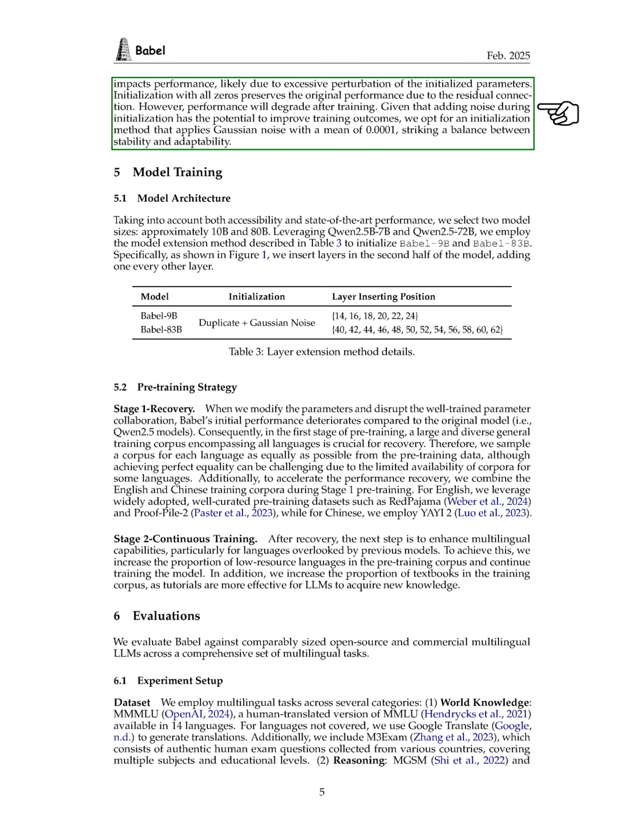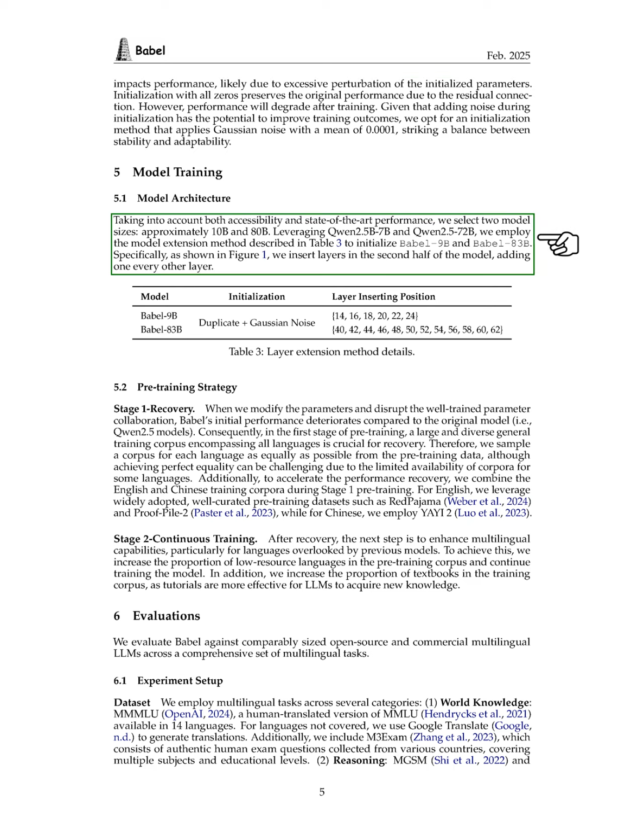Initializing with zeros preserves original performance but degrades after training. Therefore, we choose to initialize with Gaussian noise at a mean of 0.0001 to balance stability and adaptability. For model architecture, we select two sizes, around 10 billion and 80 billion parameters. Using Qwen 2.5-7b and Qwen 2.5-72b, we apply our layer extension method to initialize Babel 9b and Babel 83b, inserting layers in the second half of the model.